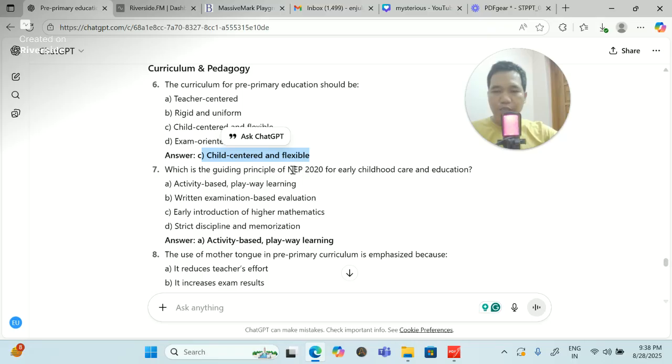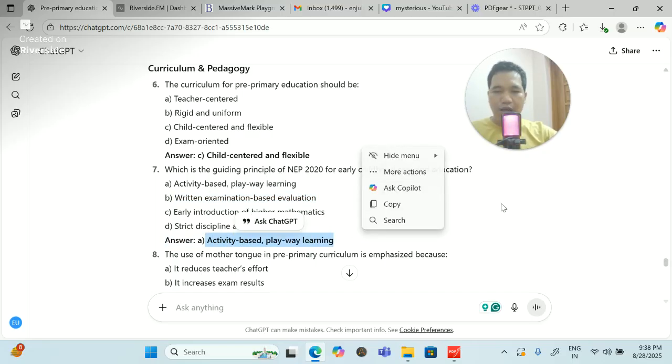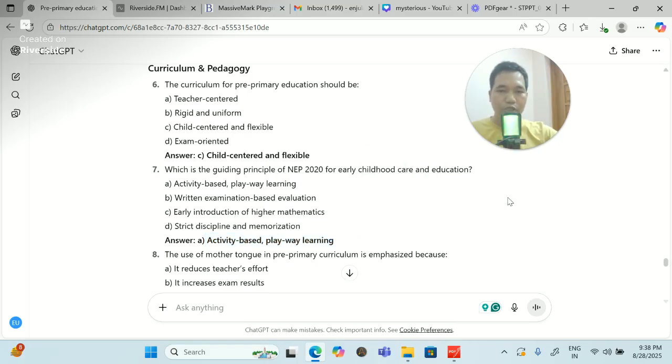Which is the guiding principle of NEP 2020 for early childhood care and education? Activity-based, playway learning, written examination-based evaluation, early introduction of higher mathematics, or strict discipline and memorization? So activity-based playway learning is the principal concept of NEP 2020. These are very, very important questions. Please watch and keep following. I'm going to share these notes. Don't worry. You just follow what the important questions are.